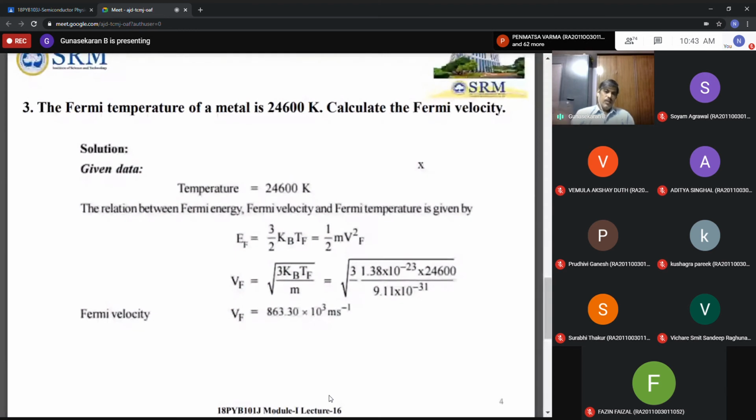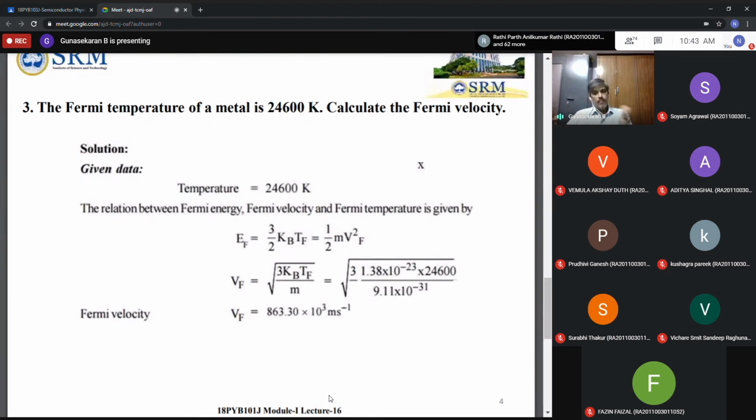Simply rearrange the formula: vF is equal to the square root of 3 kB TF by m. Now substitute the values: 3 into 1.38 into 10 power minus 23, that is the kB value, then TF, already given as 24,600 Kelvin, divided by m, the mass of the electron.